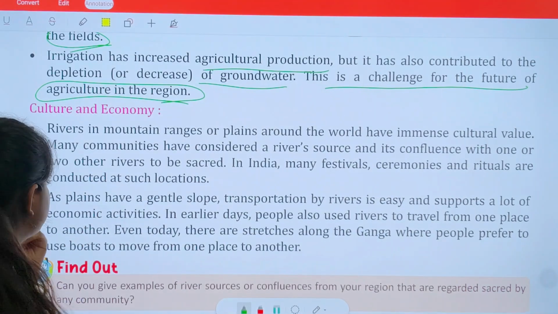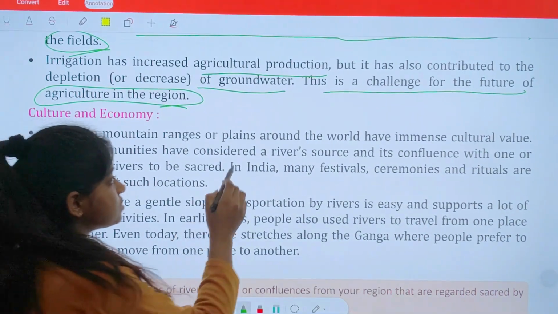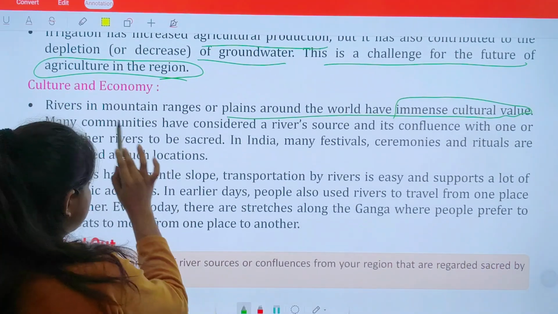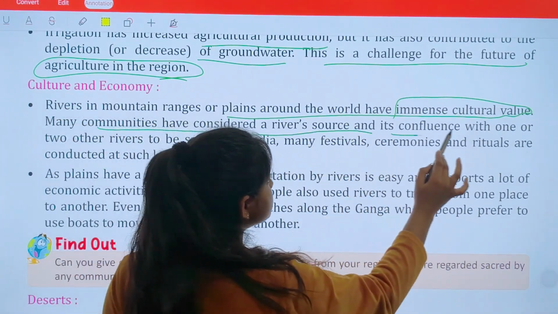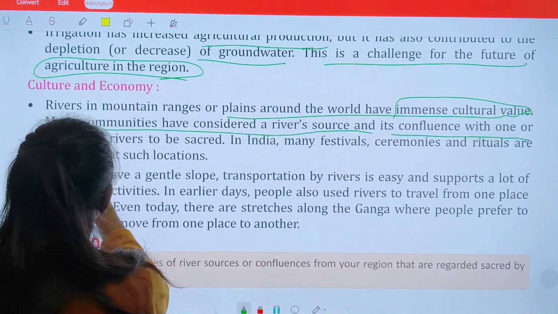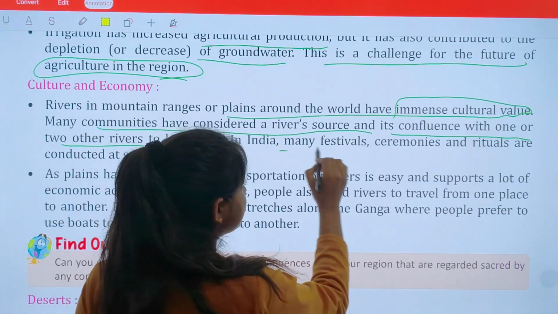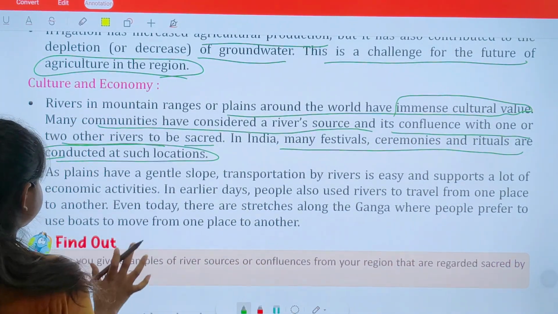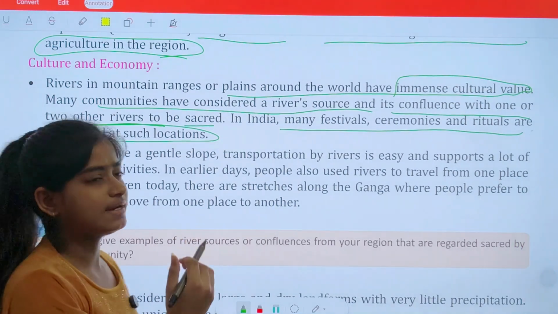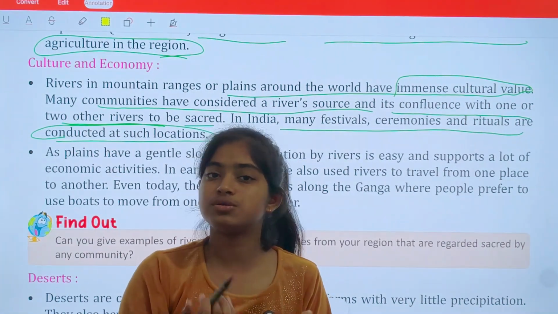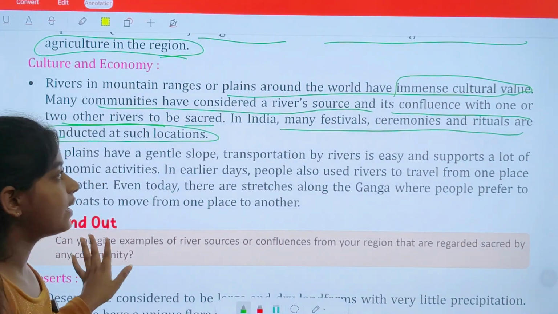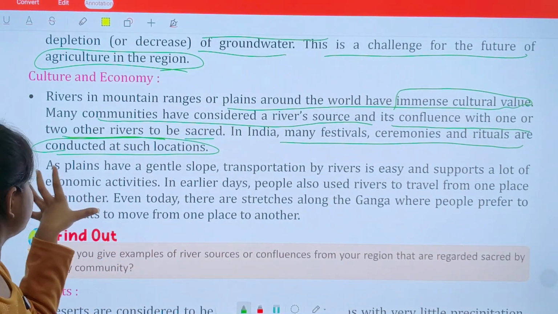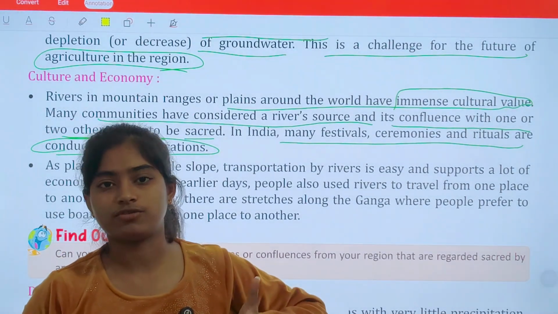Now let's study culture and economy. Rivers, mountains, regions and plains around the world have immense cultural value. Many communities have considered a river source or a confluence with one or two other rivers to be sacred. In India, many festivals, ceremonies and rituals are conducted at such locations. That means they consider, like mountains, rivers and all to be sacred, and in India it is culturally believed that many festivals, ceremonies and rituals are conducted at such locations.